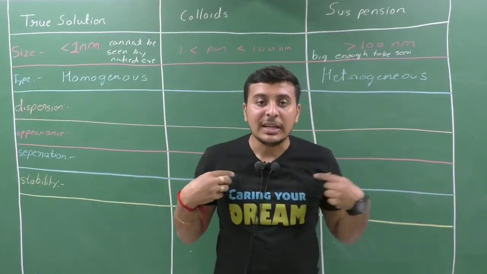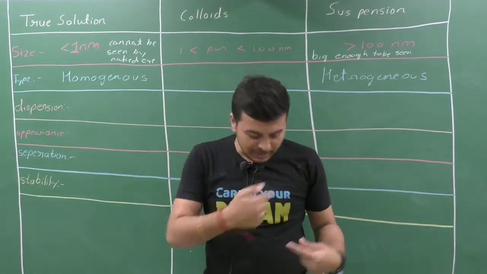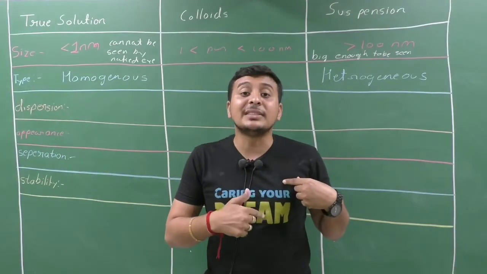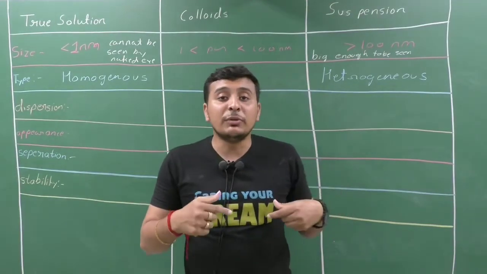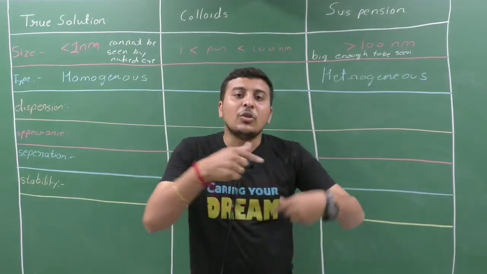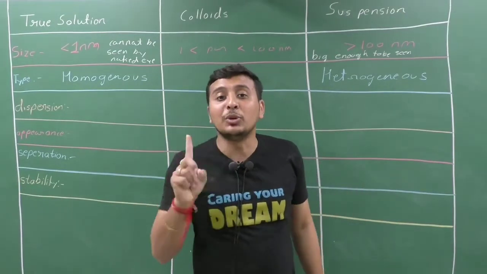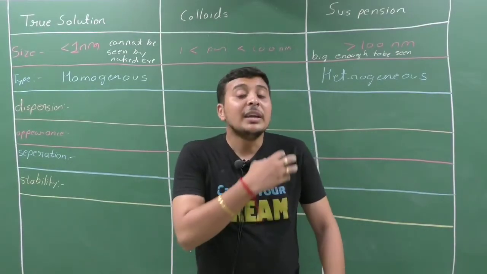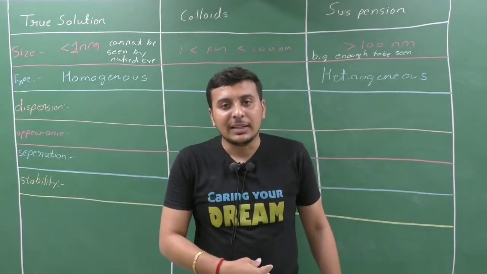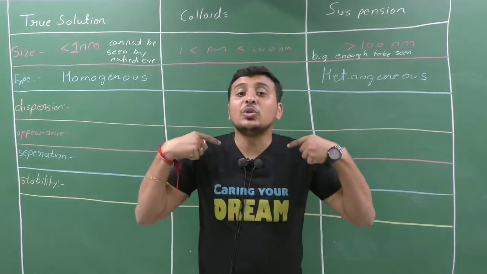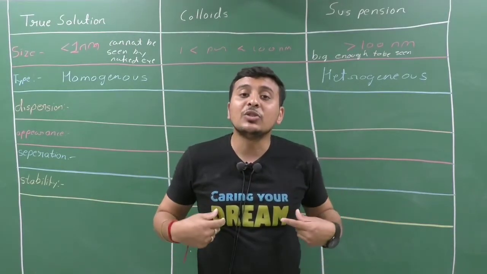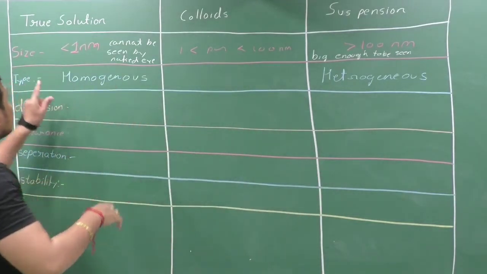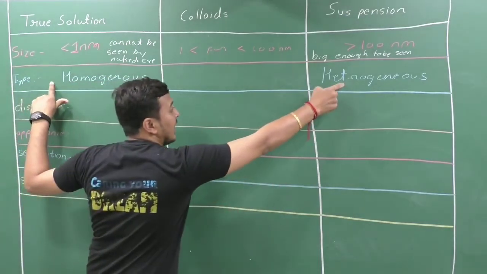For example, my t-shirt. Here it is quite black, it is totally black, but if I see here, then it is black as well as blue. If I see here, it is blue, black as well as yellow. It means it does not have uniform composition. If it is black here, and all the way it is black, then it is known as homogeneous. It is not homogeneous, it is a heterogeneous mixture of colors. Why? Because thoroughly it is not black, so it is known as heterogeneous. If I am wearing a totally black t-shirt, then it is known as homogeneous. Clear? Now see, this is homogeneous and this is heterogeneous.